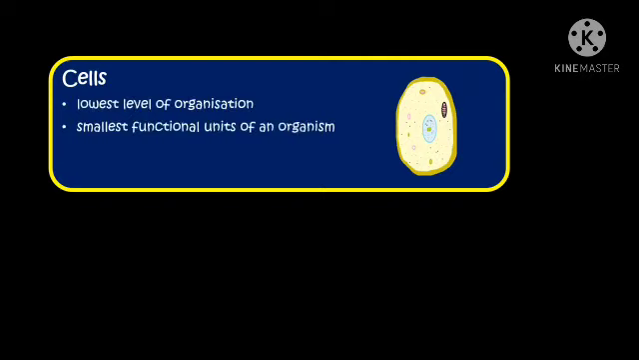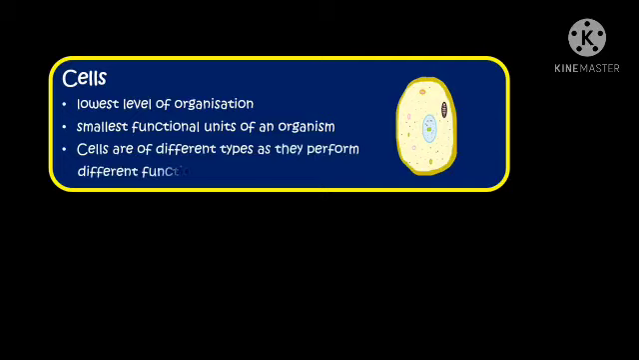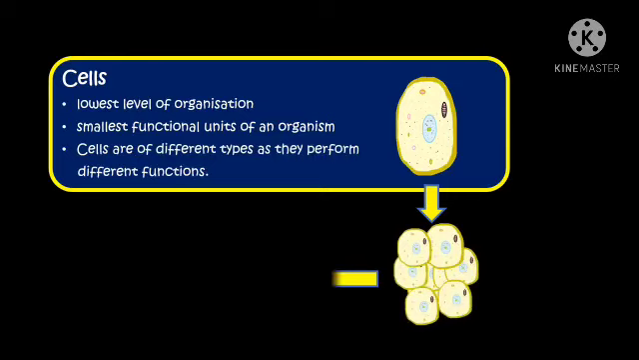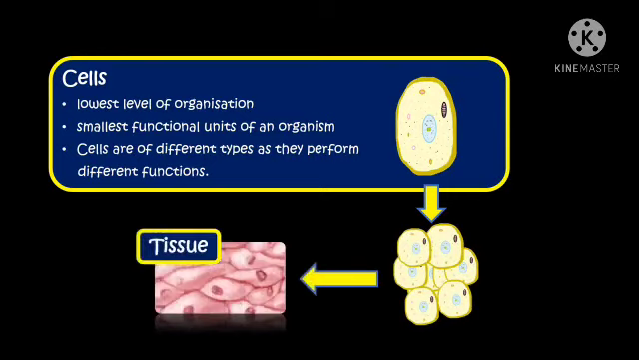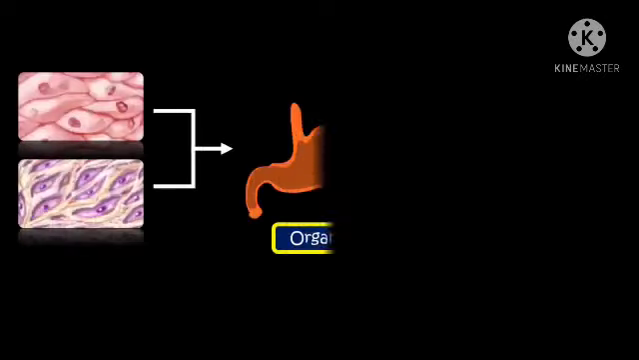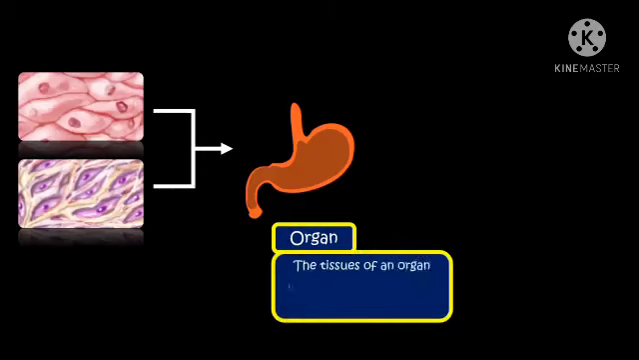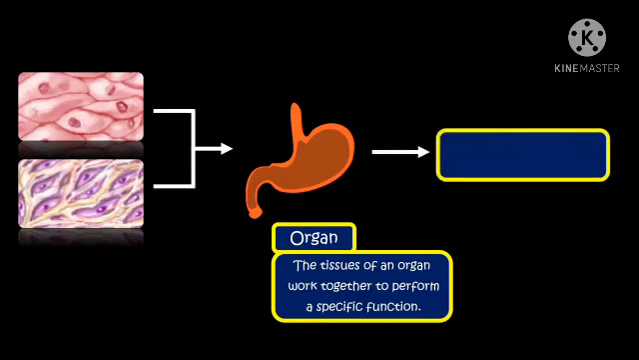Cells. Cells form the lowest level of organization. They are the smallest functional units of an organism. Cells are of different types, as they perform different functions. A large number of similar types of cells group together to form a tissue. One or more types of tissues combine to form an organ. The tissues of an organ work together to perform a specific function. For example, the stomach is an organ, and it performs the specific function of churning the food and its partial digestion.